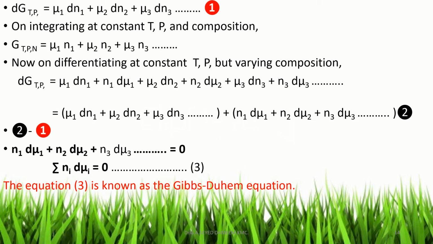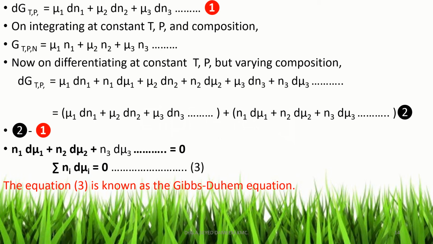we get 2 terms. One is mu1 dn1 plus n1 d mu1. Next, on differentiating mu2 n2, that gives mu2 dn2 plus n2 d mu2. Similarly the third term, mu3 n3, on differentiating we get mu3 dn3 plus n3 d mu3, etc. This is just like differentiation of the UV formula, that is u dv plus v du.